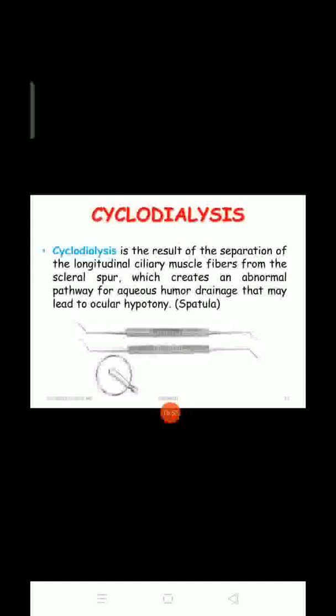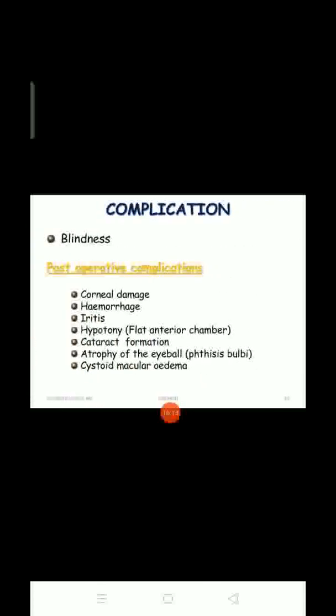Next is cyclodialysis. Cyclodialysis is the result of separation of the longitudinal ciliary muscle fibers from the scleral spur, which creates an abnormal pathway for aqueous humor drainage. They are making a path through which the fluid can come out. Then what can be the complication? The complication will be blindness. And what are the post-operative complications? Corneal damage, hemorrhage, iritis, hypotony, cataract formation, atrophy of the eyeball, and cystoid macular edema. This kind of complication will be there.